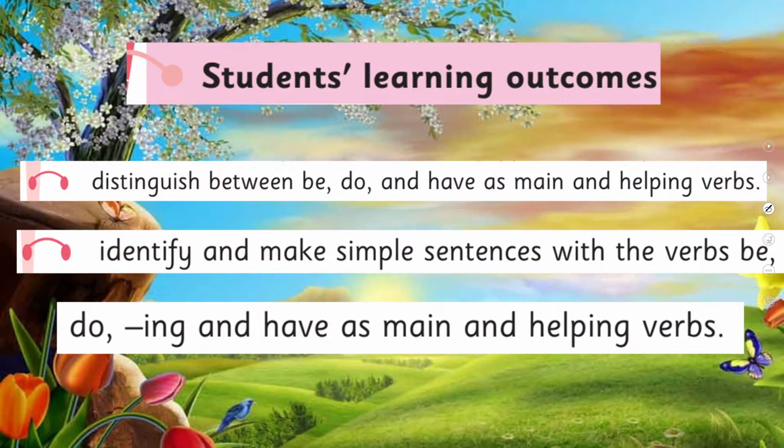So our today's students' learning outcomes are: distinguish between be, do and have as main and helping verbs; identify and make simple sentences with the verbs be, do and have as main and helping verbs. So yes, my dear teachers and my dear students, today we are going to achieve these SLOs.